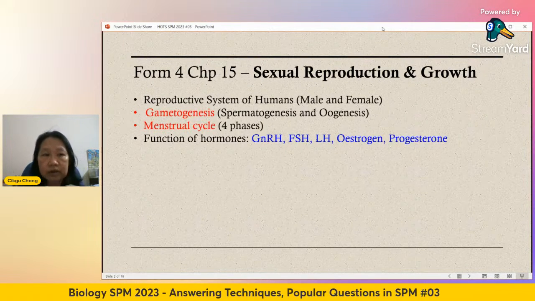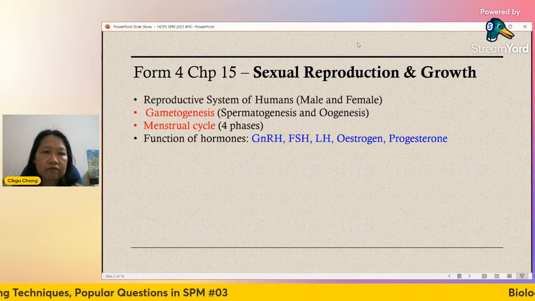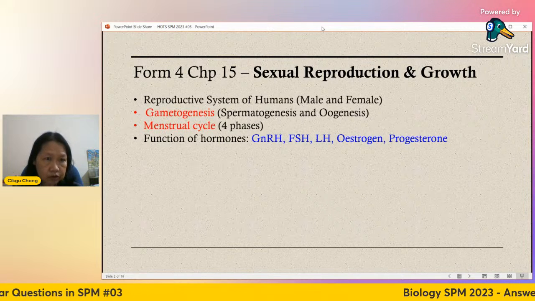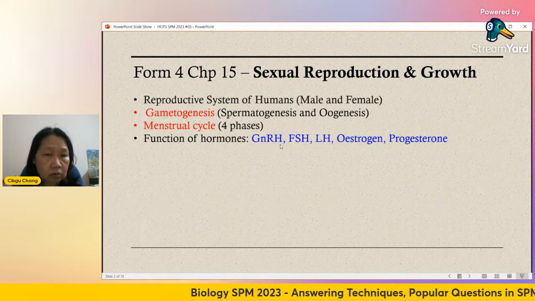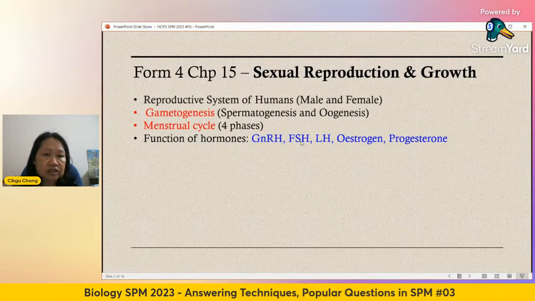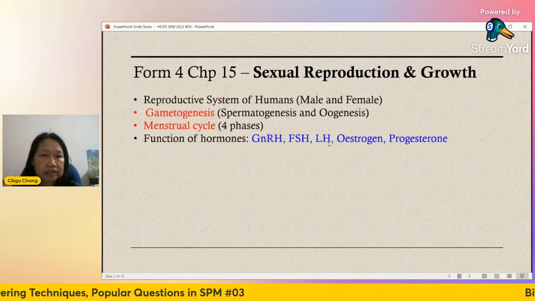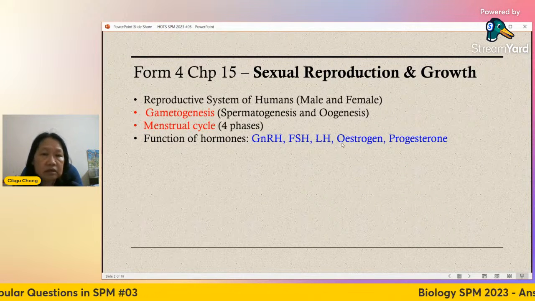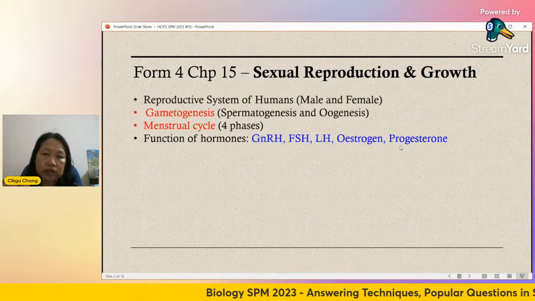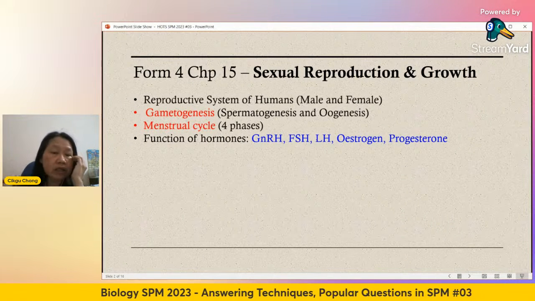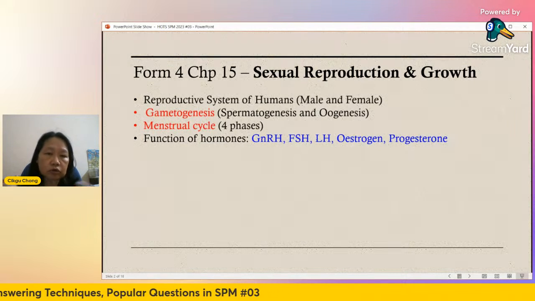Also very important, to tie in with the menstrual cycle, is the function of these 5 important hormones: GnRH, gonadotropin releasing hormone; FSH, follicle stimulating hormone, hormone perangsang follicle; luteinizing hormone, hormone pelutinan; estrogen; and progesterone. Every one of these, what is the function? I don't need to tell you now. You would have already done your revision, so I'm just letting you know not to forget this.